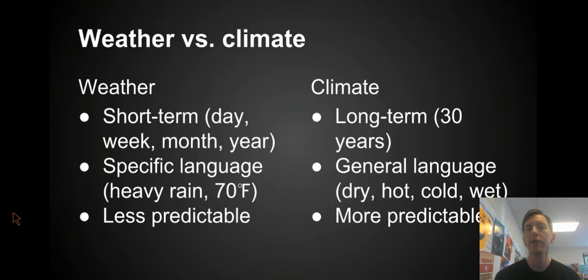Because we look at averages and we look at general patterns with climate, climate's actually more predictable than weather. Because we know that next year, in general, the winter is going to be, again, cooler and kind of rainy in Sunnyvale. So I can predict that much more accurately than if I tried to predict the weather on a specific day 1 year from now. I could not do that very well, but I could predict the climate pretty well. So again, to summarize, climate looks at patterns over a long term. It uses very general language to describe the conditions, and it's much more predictable.